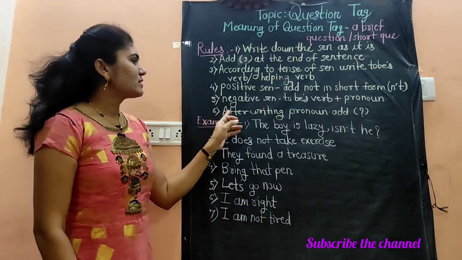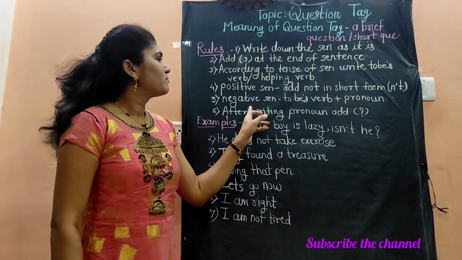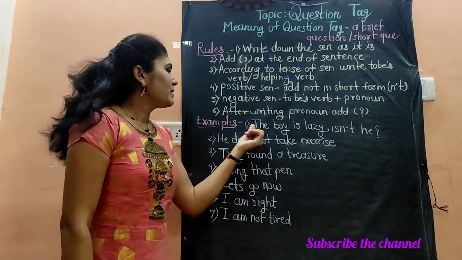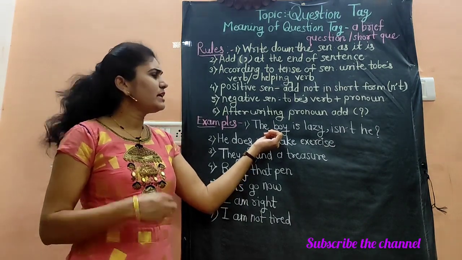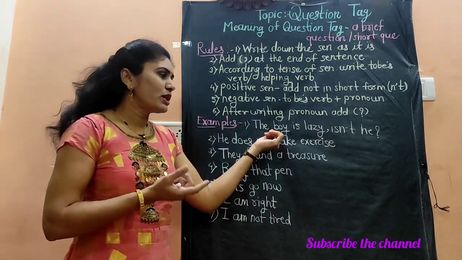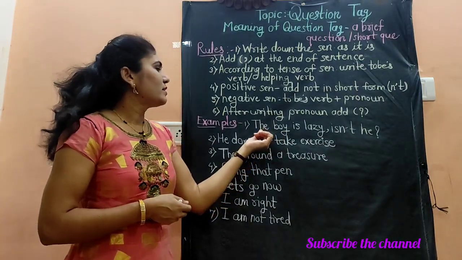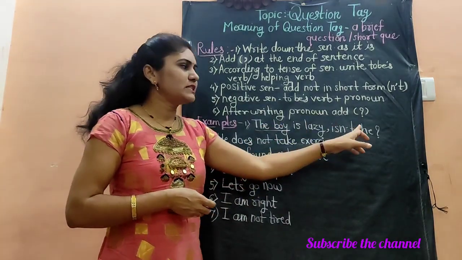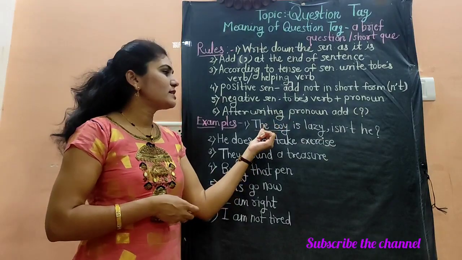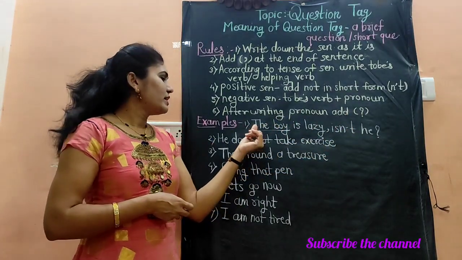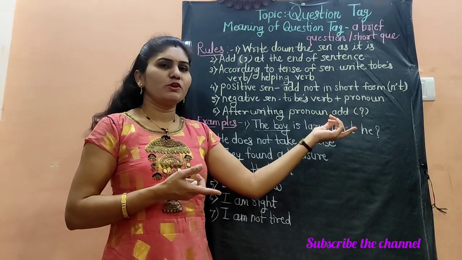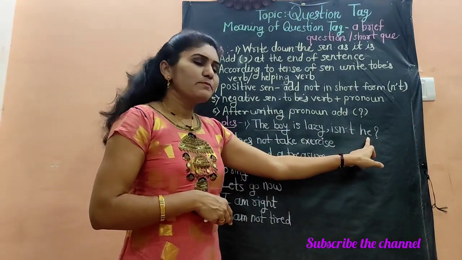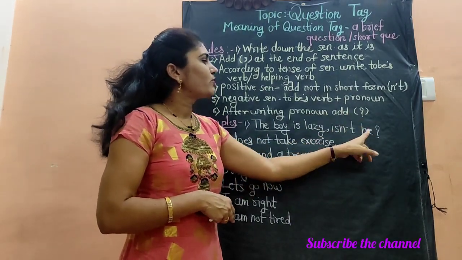Then after that, after writing the to be verb, we have to write down the pronoun. So if there is a noun in the sentence or any name in the sentence, we have to write the pronoun instead of the noun. Here the noun or the subject is the boy. So instead of boy, we will write here pronoun he. If there is girl, we will write she. If there is we, then we will write it as it is, because we itself is a pronoun. And after writing the pronoun, we have to add the question mark.